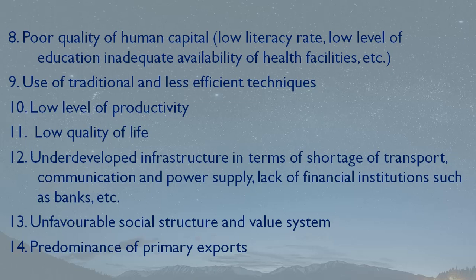Now, use of traditional and less efficient techniques. By this we mean that in the process of production, they are still using the traditional means, the old ones, and less efficient techniques in the production process. For example, we must have noticed that many farmers still use bulls for plowing the land, isn't it?